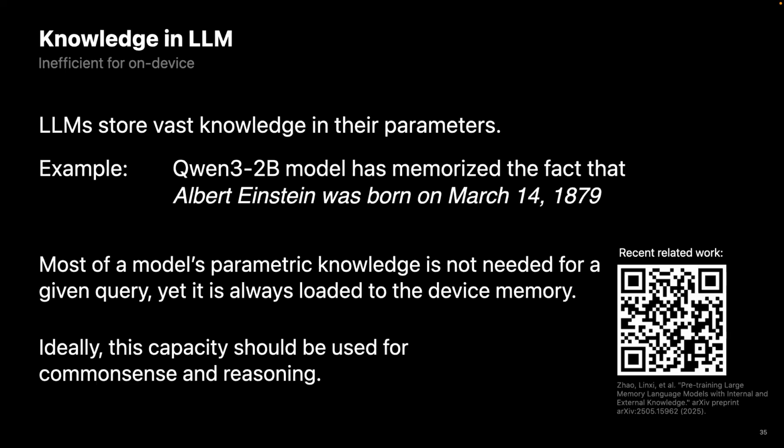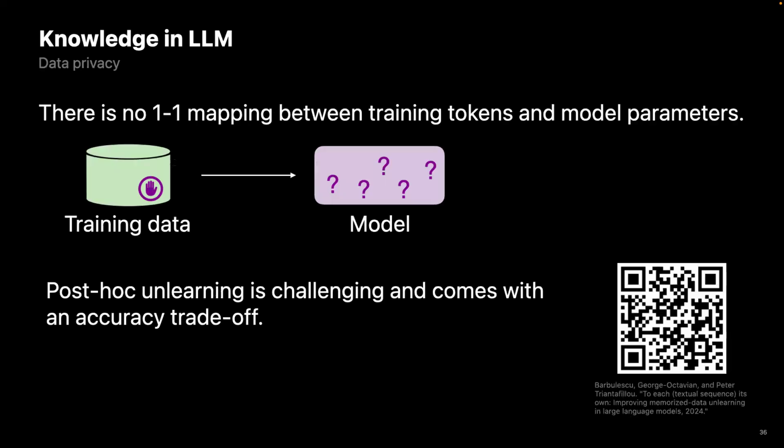One consequence of memorizing this kind of fact in the parameters is that every time I ask a query to this model, these parameters that correspond to Einstein's birthday are loaded into memory and used in computation to answer these irrelevant queries. And how many times do we actually ask a question about Einstein's birthday to these models? So ideally, we should be able to utilize this capacity for common sense and reasoning and do much better on device for general purposes. And we can separate this memory into some other external storage.